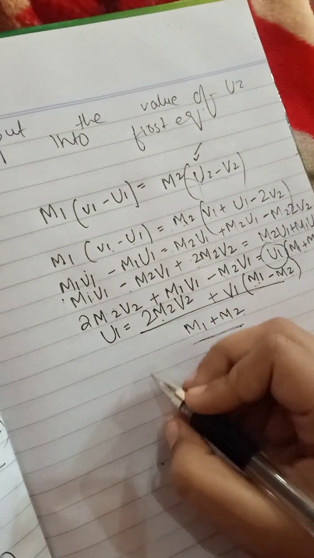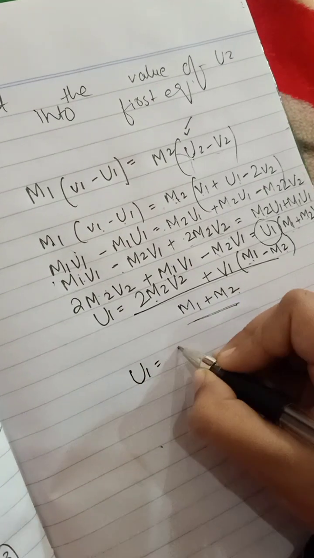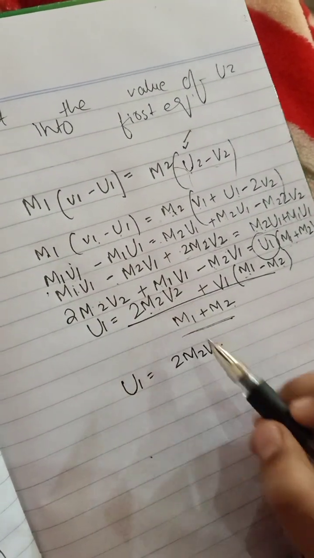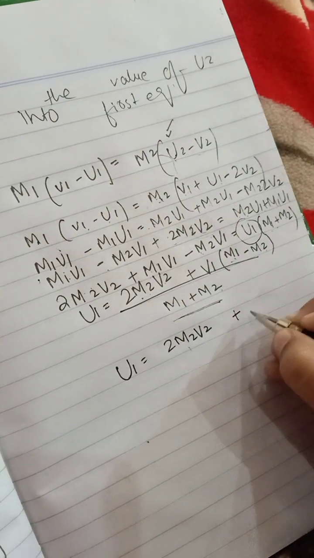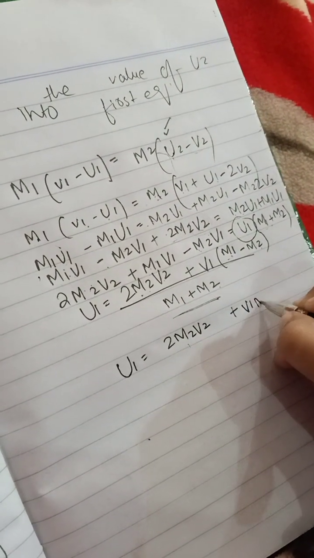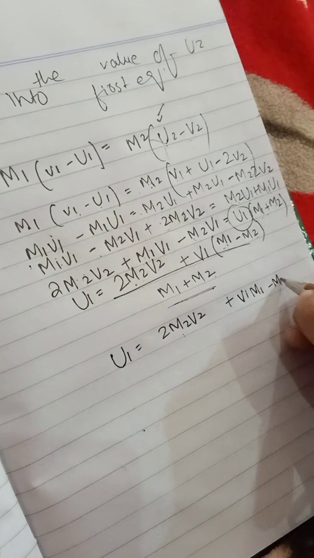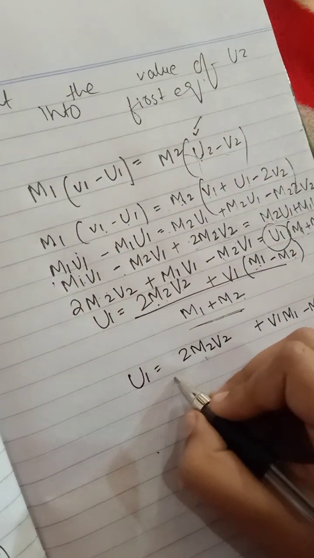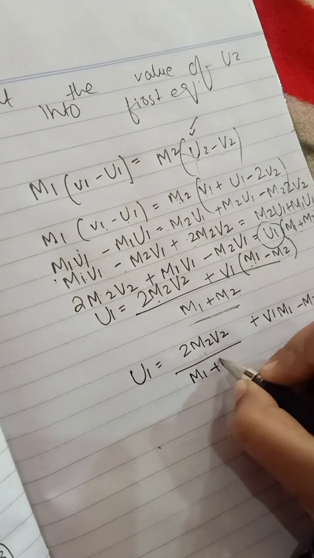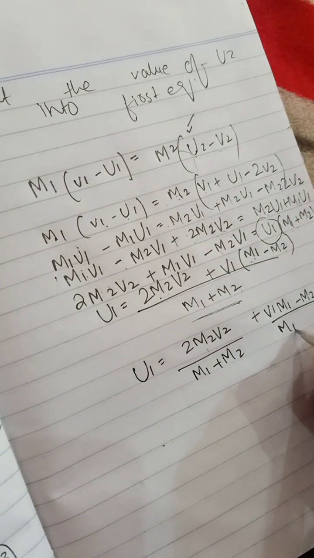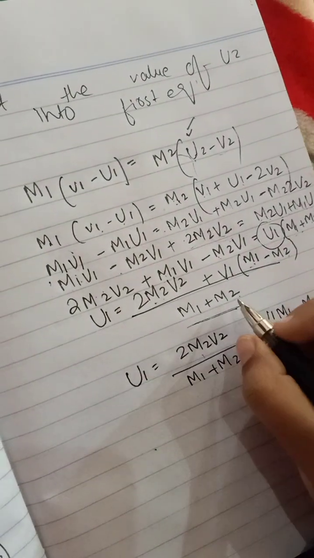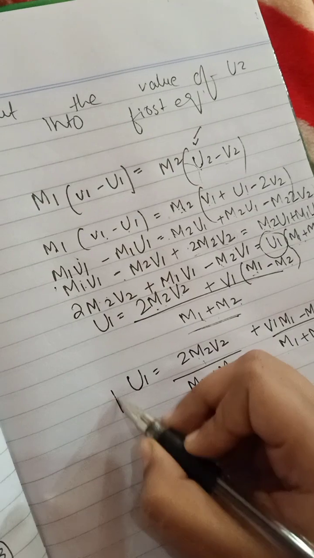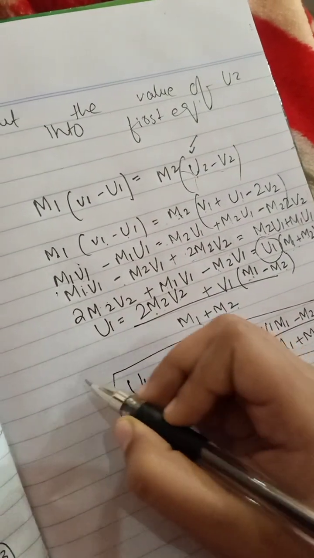So the final equation of u1 is 2m2 v2 plus v1 times m1 minus m2, all over m1 plus m2. It is here with both terms, so we have written both. Okay, so this is the value of u1.